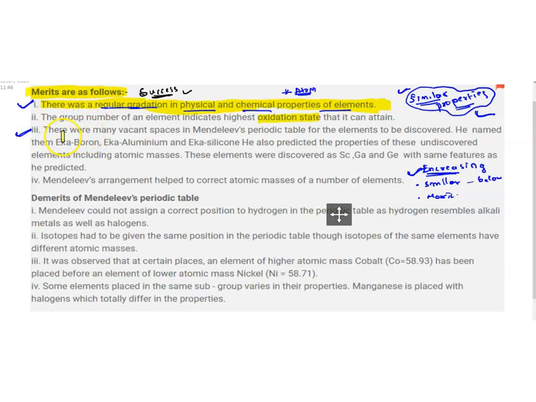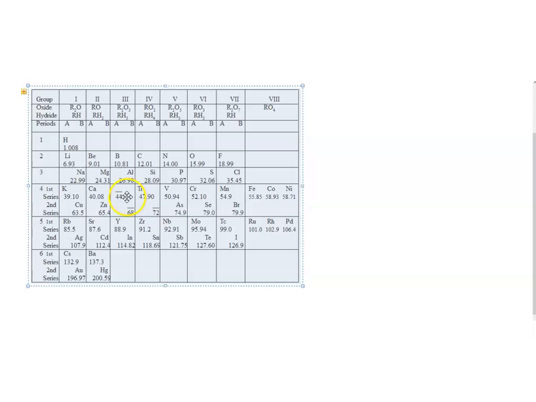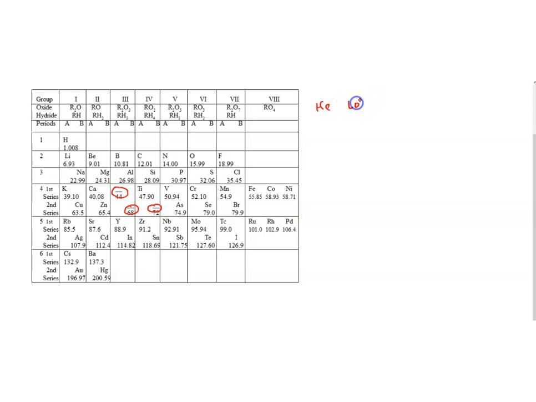This is very important. Even as I told you, he left a lot of empty spaces. Let's take that table here. See here, he left an empty space here, and here also empty slots. Why did he leave a lot of empty slots? I already told you, because he found a large gap in the atomic masses. He found a large jump in atomic mass, that is, a large difference in the atomic mass.